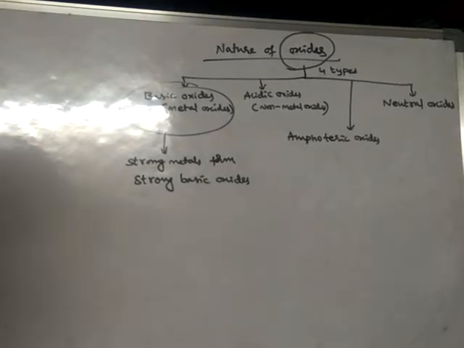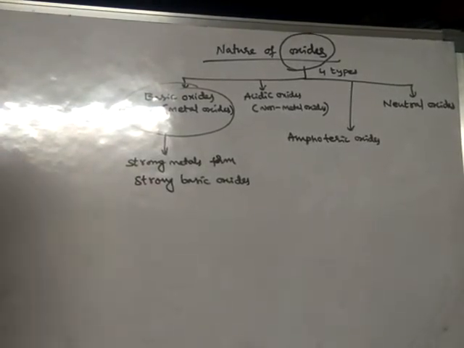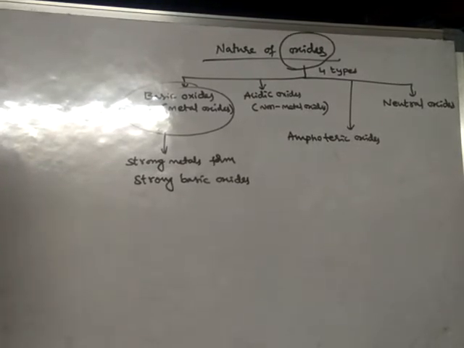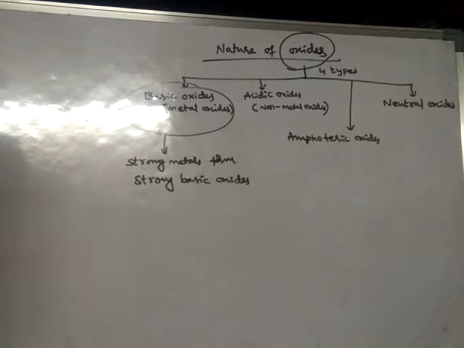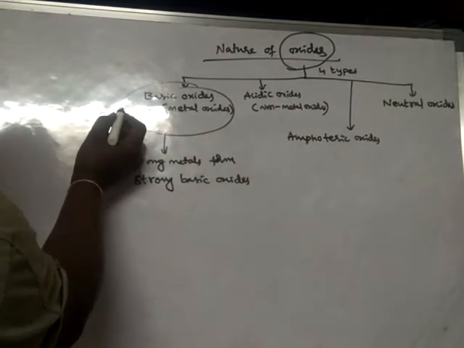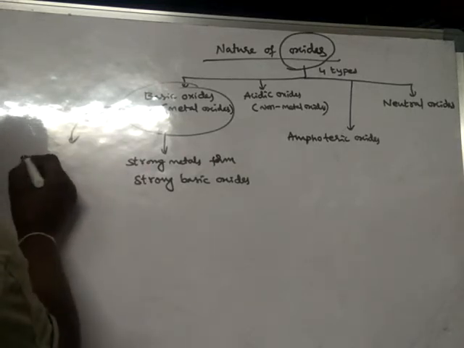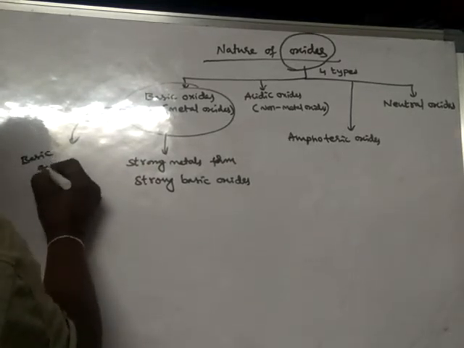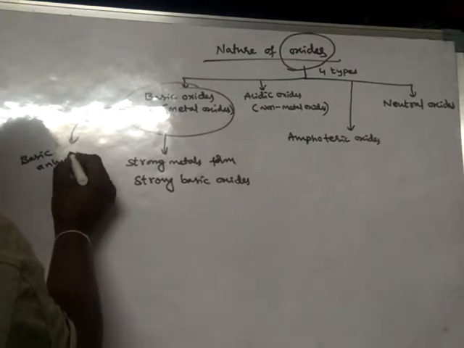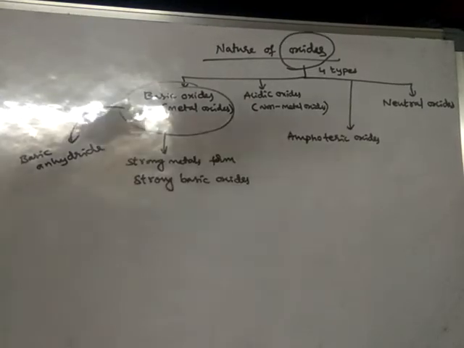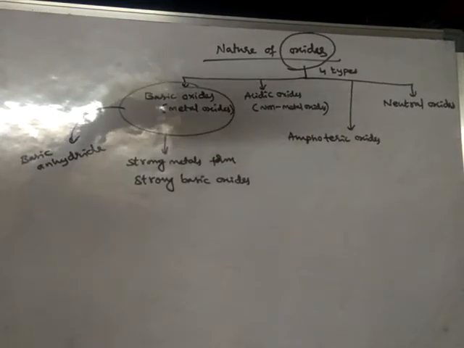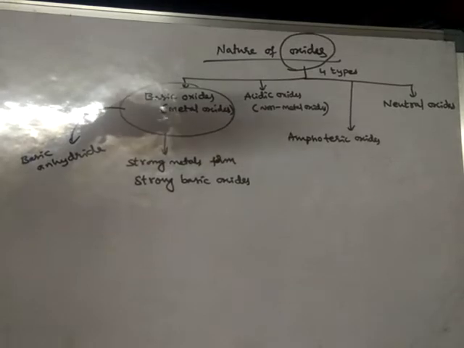First A group elements and second A group elements are strong metals. Hence they form strong basic oxides. Basic oxides are also called basic anhydrides.